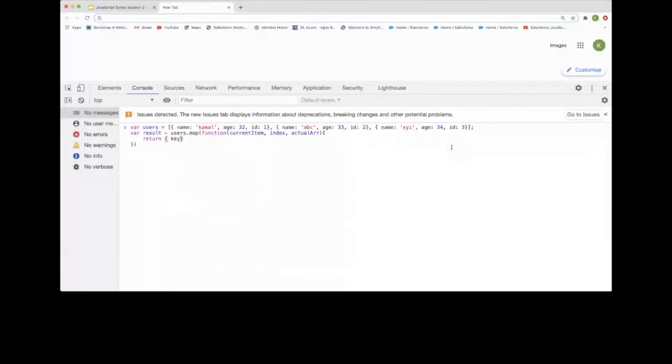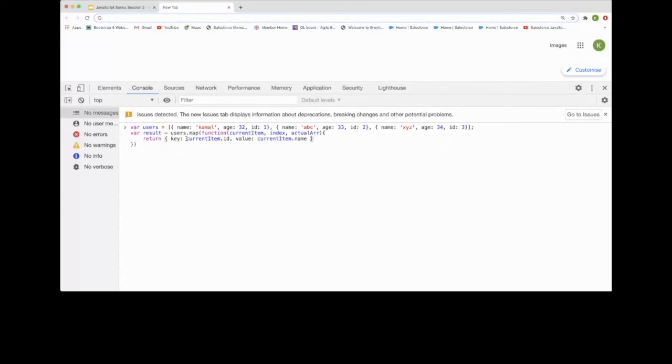So we have a key, which is a new property, and for the key we need to pass the ID as a key. So current item dot ID, and in the value we just need to pass the name, current item dot name, and it will return.